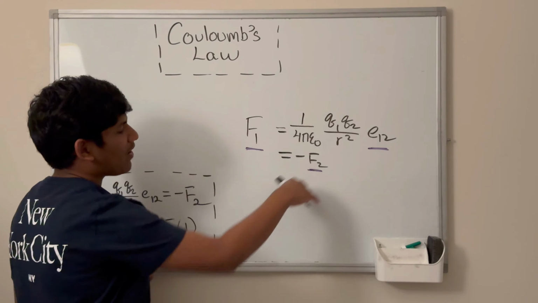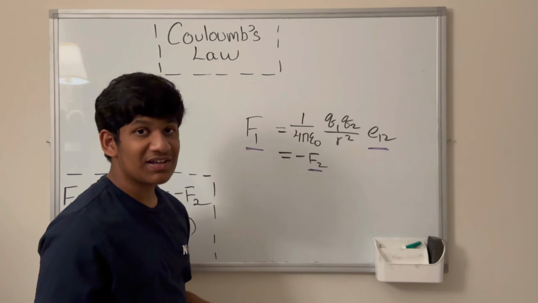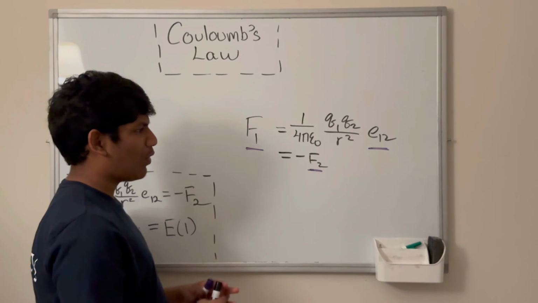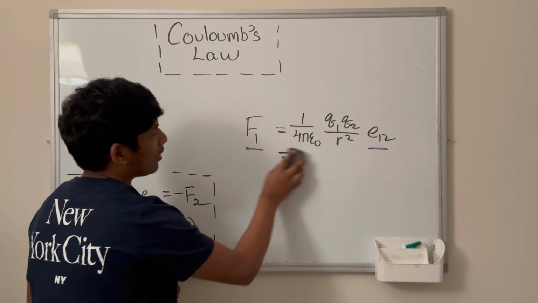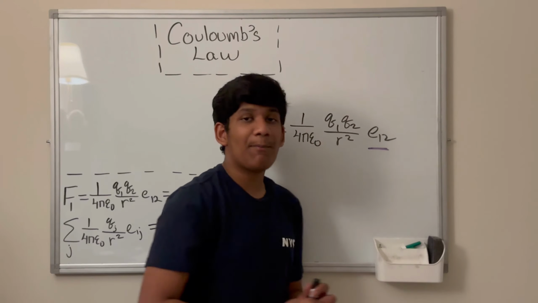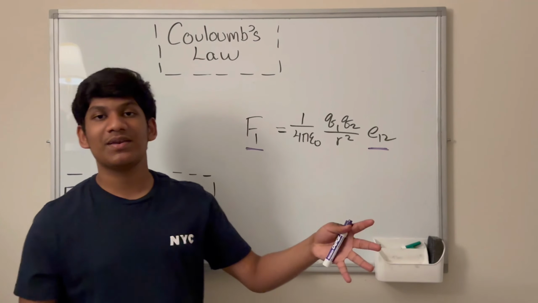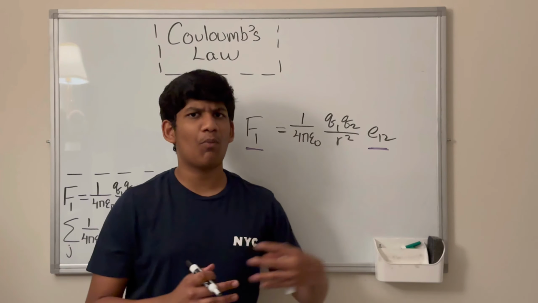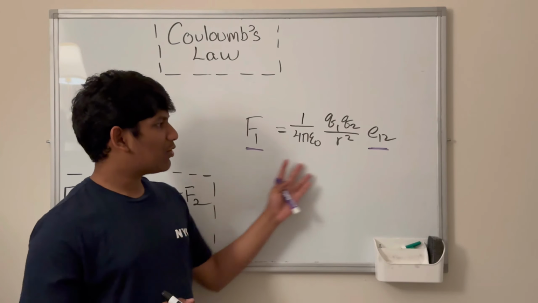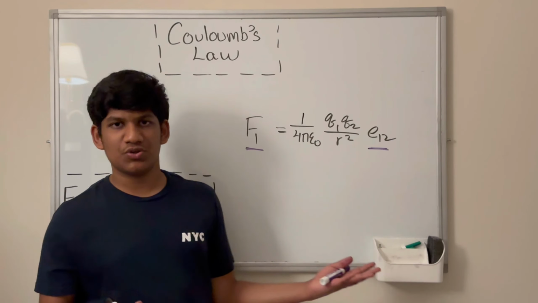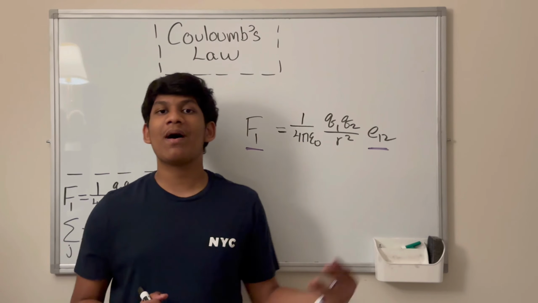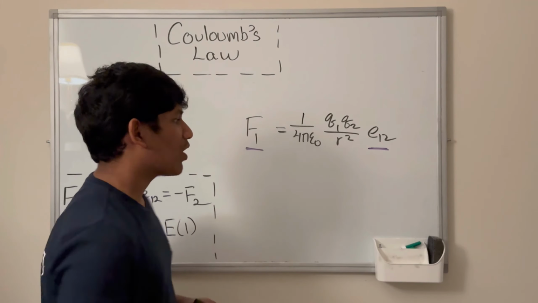So now that we've defined what's a vector and what's not, let's come to the second point. The second point is that we can ignore this negative F2 for now. We'll bring it back up a little bit later, but for now we can ignore it, because that just makes everything a little bit more complicated. So over here we have Coulomb's law, and although it may seem daunting, it's actually pretty intuitive. But to understand the intuition behind Coulomb's law, we must draw a diagram.